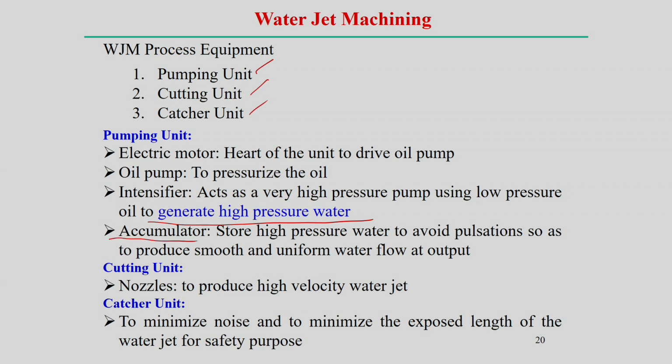Then the cutting unit simply uses the nozzle, which creates the high velocity jet of water. Then the catcher unit basically suppresses the very high noise and minimizes the exposed length of the water jet for safety purposes. So, the catcher is used mainly for safety. Basically, what happens is, after the high jet impacts the workpiece, the catcher is used to not spread this water, for safety purposes.